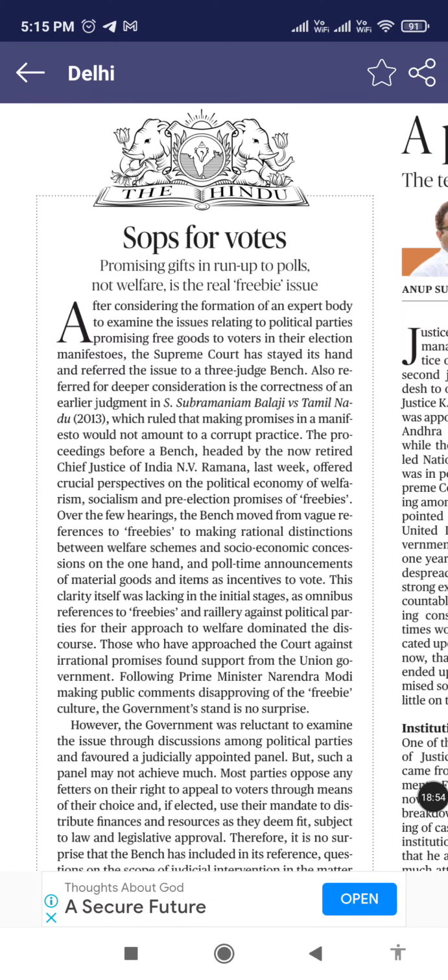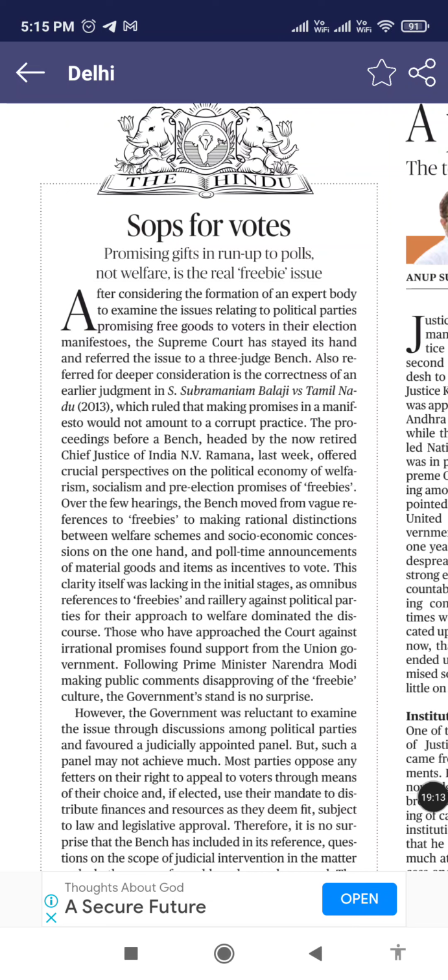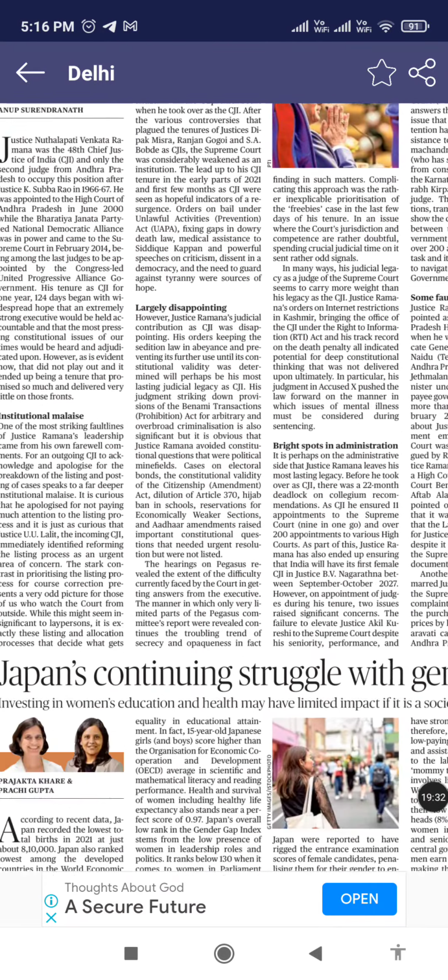It must act independently and must frame a good framework or come up with good guidelines, like in the Model Code of Conduct, or even amending the Representation of People's Act 1950, 1951, and defining what actually falls under freebies, and how the state revenue is to be protected from getting wasted in forms of transfer payments, and what sort of sections of society or people can be given welfare-oriented entities rather than mere freebies. So that is to be taken care of, and that is mentioned in this article.